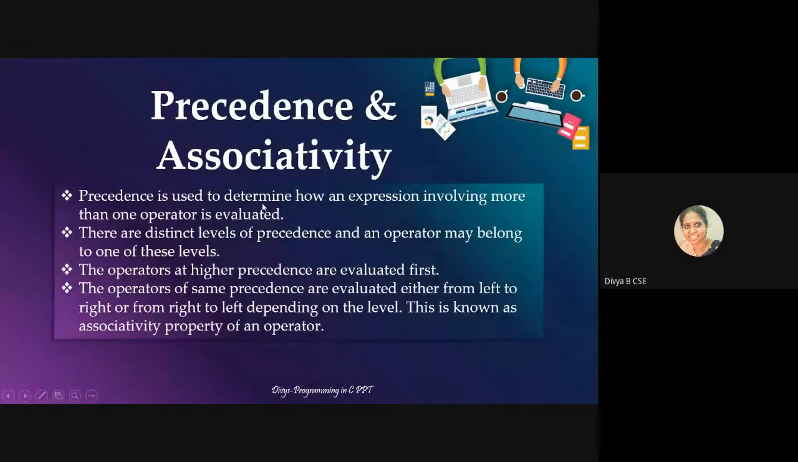Precedence is used to determine how an expression involving more than one operator is evaluated. There are distinct levels of precedence and an operator may belong to one of these levels. The operators at higher precedence are evaluated first. Operators of the same precedence are evaluated either from left to right or from right to left, depending on the level. This is known as the associativity of an operator. If you have multiple occurrences of the same operator, you have to go by associativity.